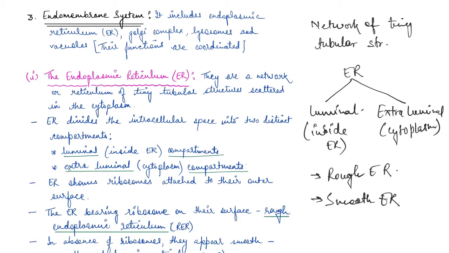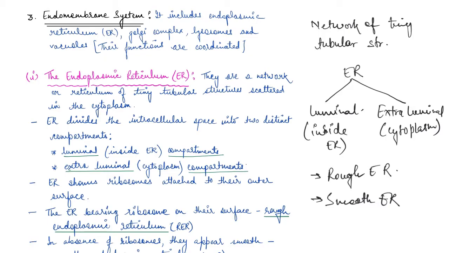Now, the rough endoplasmic reticulum is very frequently observed in cells which are actively involved in protein synthesis and secretion of protein. If you study translation in class 12th, you'll see that rough endoplasmic reticulum plays a very important role, and it is the site of synthesis of protein.